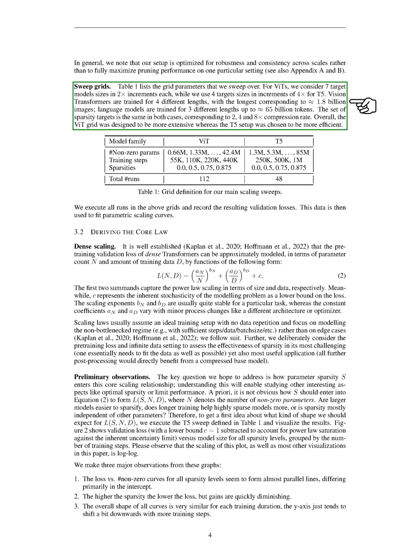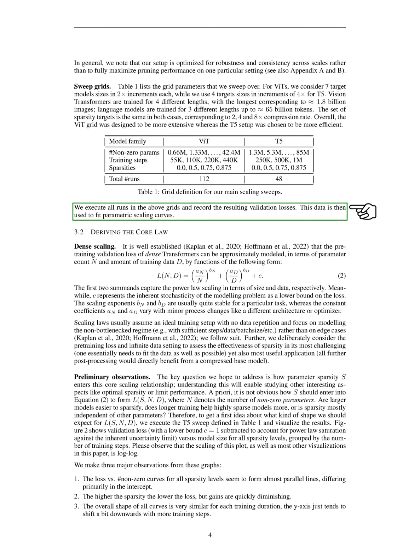Overall, the ViT grid was designed to be more extensive, whereas the T5 setup was chosen to be more efficient. We execute all runs in the above grids and record the resulting validation losses. This data is then used to fit parametric scaling curves.